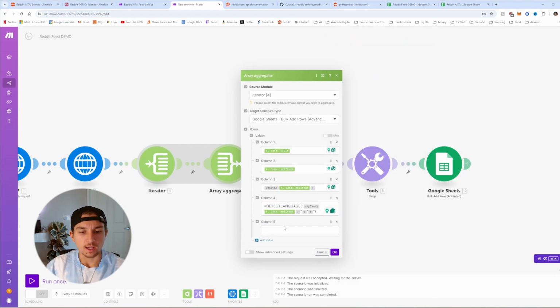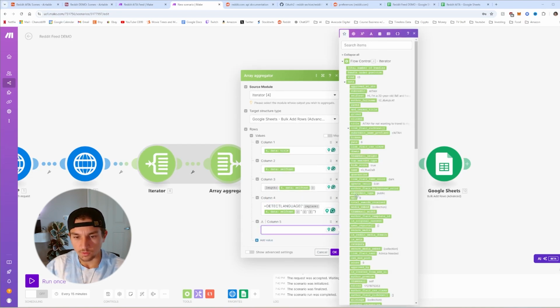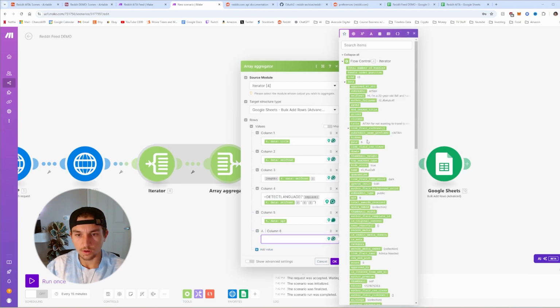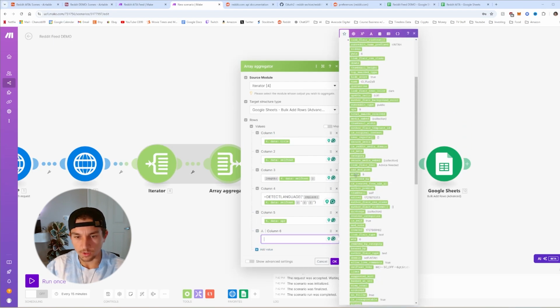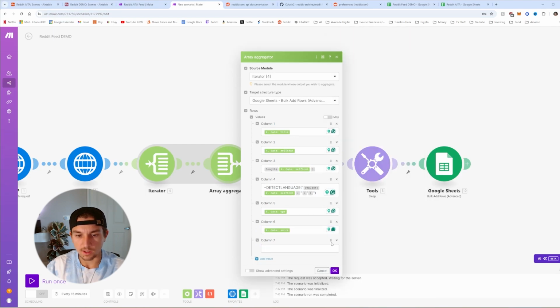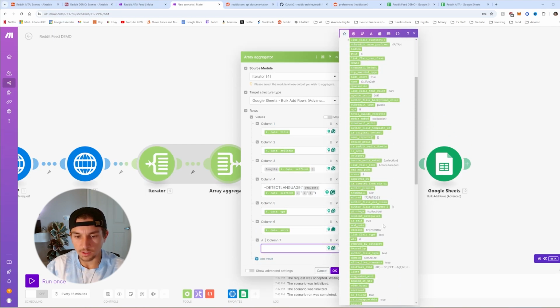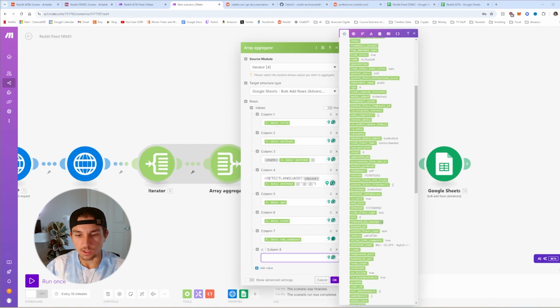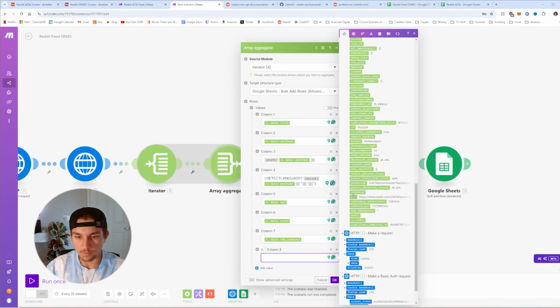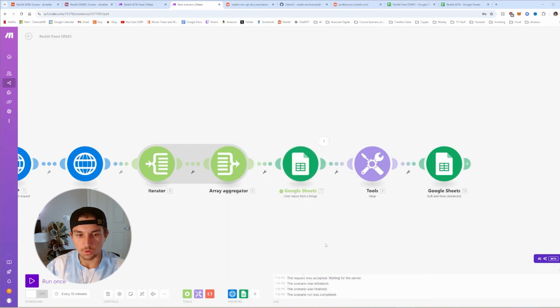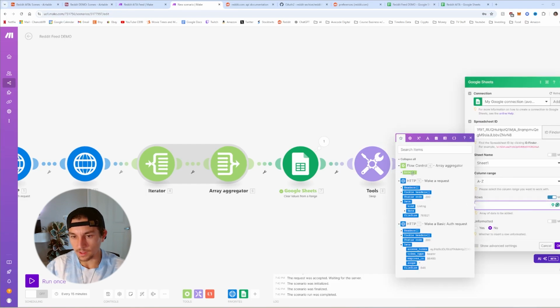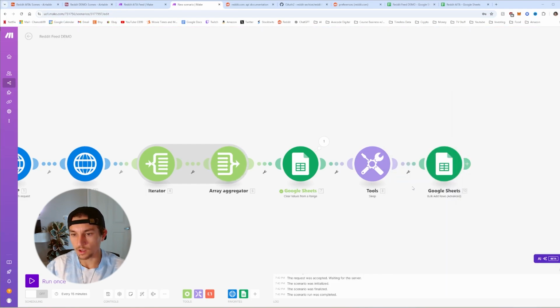There we go. Next is ups. So we go to ups right there. After that is score. Score is down below. After that, we're going to do num of comments right there. And then after that, let's do the URL, which is all the way in the bottom, like that. Cool, let's hit OK. Now let's go back to Google Sheets on the bulk add rows and add that array. Hit OK. There we go.